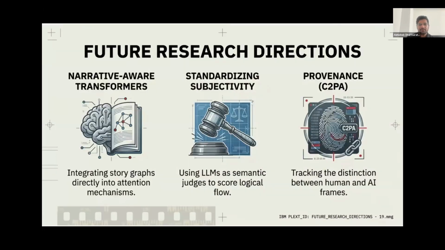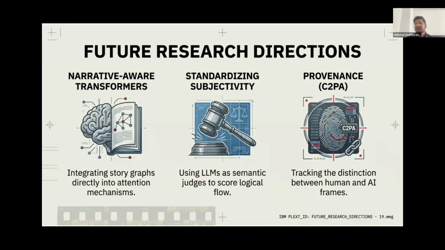So, okay, what are the future research directions that we are taking as we look towards the horizon? This paper clearly outlines several critical directions for future exploration in this space. First and foremost, we desperately need narrative aware transformers that can seamlessly integrate topological story graphs directly into their internal attention mechanisms to ensure logical long term storytelling.